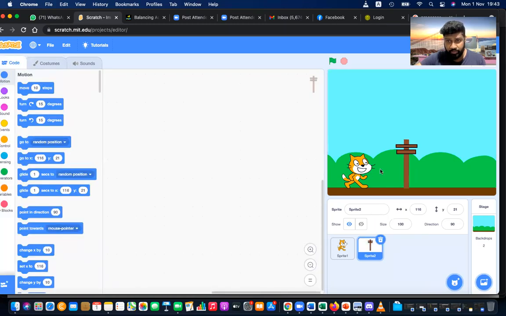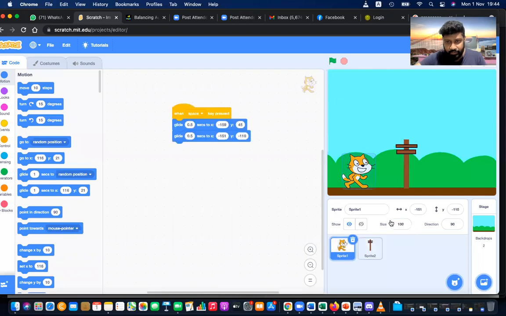Okay, cat, now you have to jump over that. Let's make the cat smaller, maybe 50%. Oh, it has made the other one smaller. I need the tower at 100%, but the cat needs to be 50%. Then just go to the earth. Likewise, I can instruct what should happen. 1, 3, 4. And let's say 90 here. And let's move the tower now.